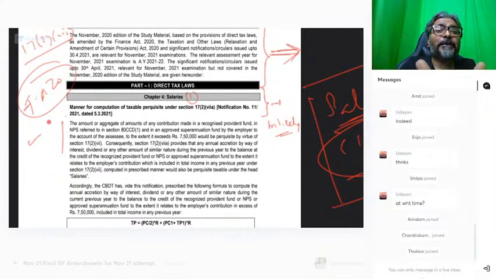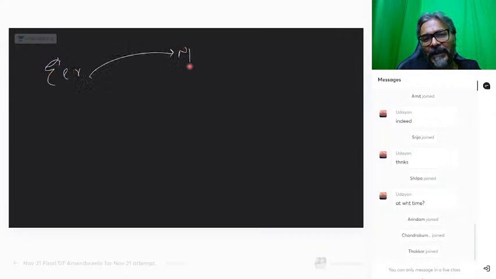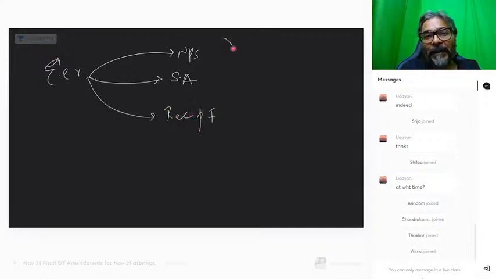So what is this particular notification that we are doing? This is about the interest part. Now, please pay attention. The employer is contributing either to the NPS, the superannuation fund, or the recognized provident fund, in excess of 7.5 lakhs.